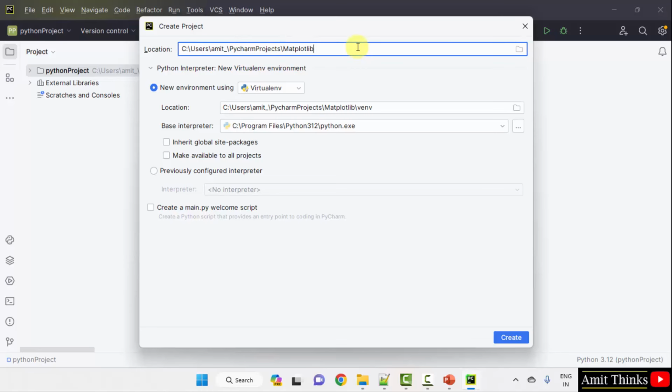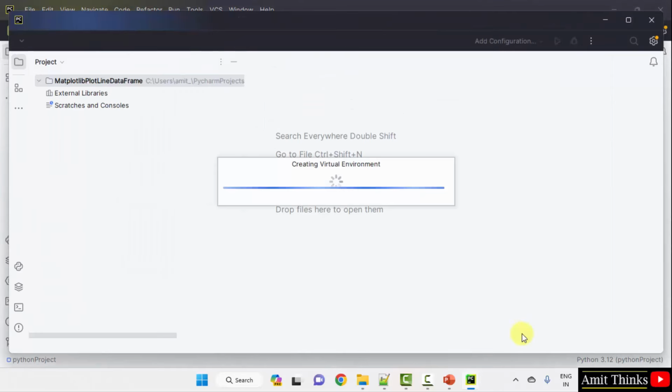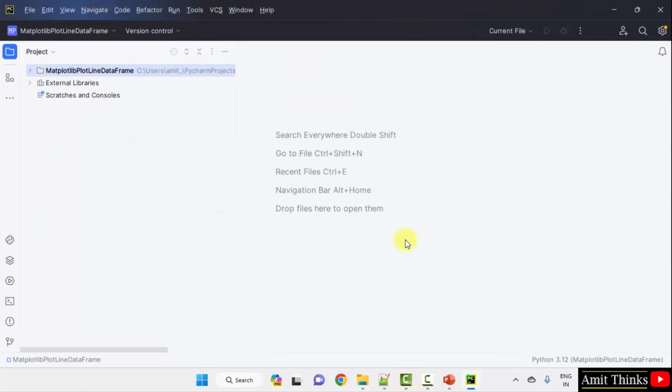Let's say I'll mention matplotlib, let's say line data frame. Okay, this is fine. Plot line data frame. Okay, you can add any name and the project will get saved here. No problem. Click create. We have created our project.